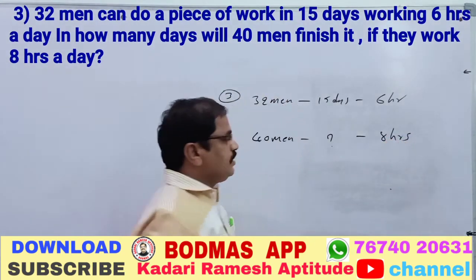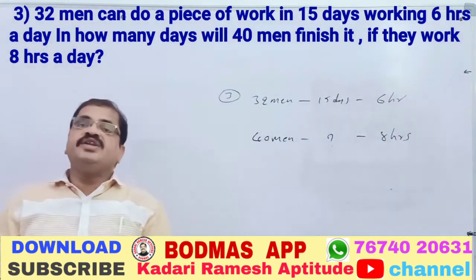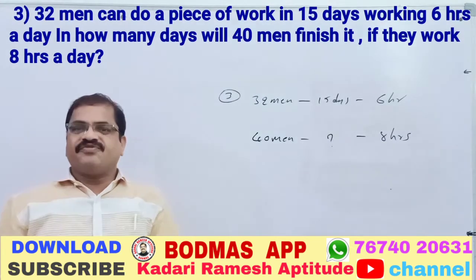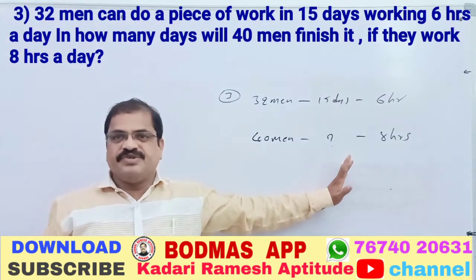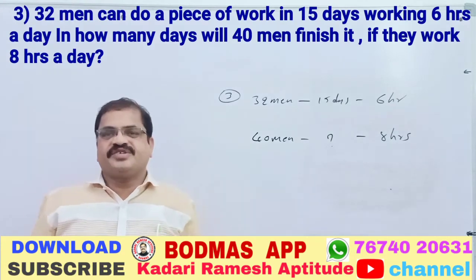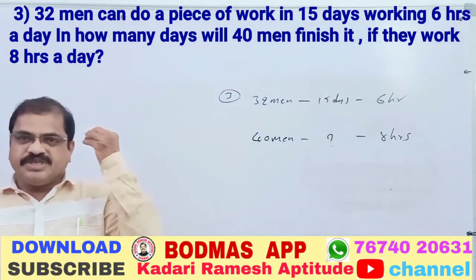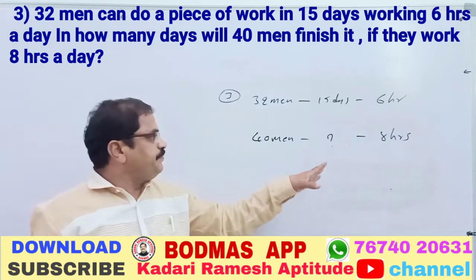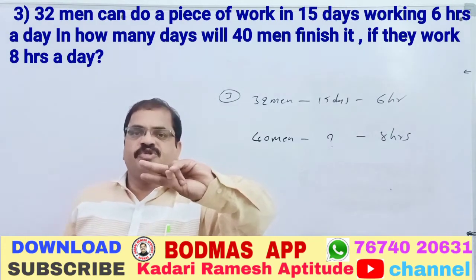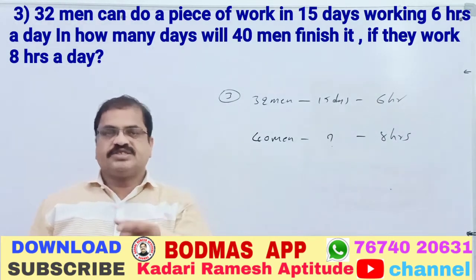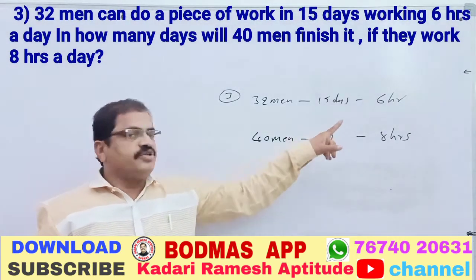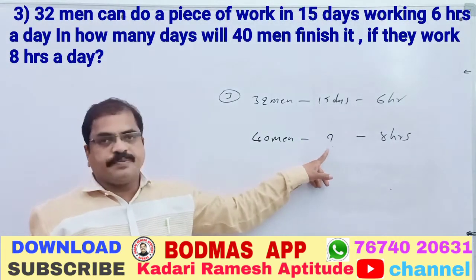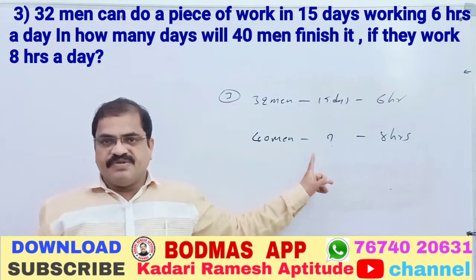It is simple, but here we have to compare individually. Actually, the M1 D1 M2 D2 method is what most of the students do, but it is unnecessary. We have to multiply, and multiplication is a time-wasting process. Simply with the logic, less by more, more by less, just observe how we get the answer. Men we have to compare with men, hours with hours, but only the question mark part, we have to compare with the question mark part.